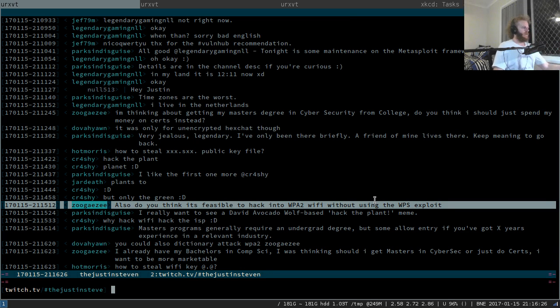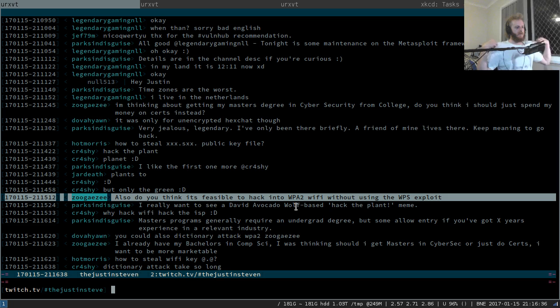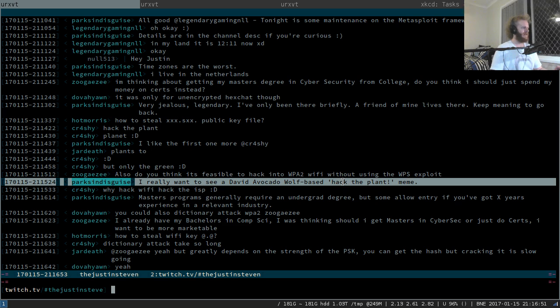I don't do much Wi-Fi stuff, Zugazy, but especially if it's a weak WPA2 pre-shared key, then you can probably do an offline attack against it. I'm not really sure. I probably shouldn't speak to wireless hacking. That's another example of a specialty that, if it really lights your fire, then you should really get into wireless, because there's a lot to do there. I'm far and beyond not a wireless person. Hack the planet meme, indeed.